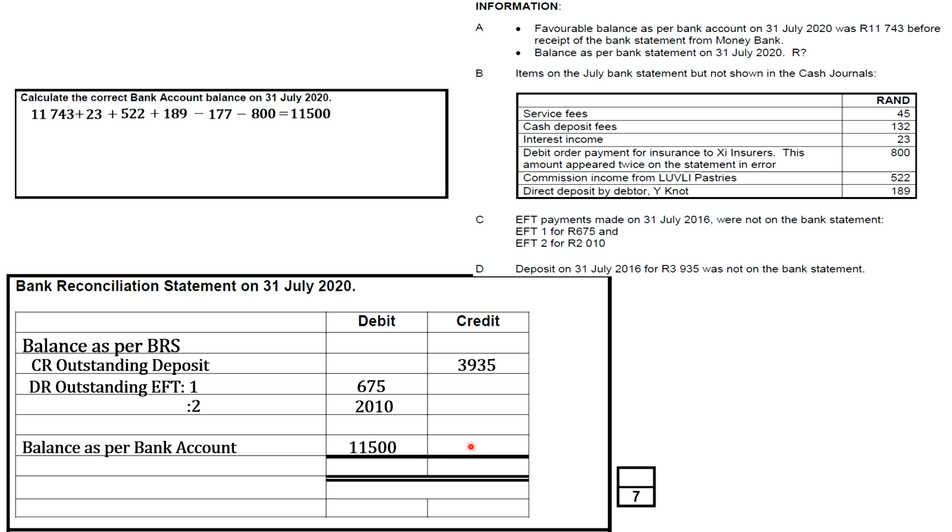That means to fix the error, we're supposed to subtract it, and we're going to subtract it on the credit side. So we're going to call it correction of error, and we're going to say credit it, because at first it was supposed to go to the debit side, but now we recorded it twice. So we need to subtract that one that we recorded twice. So we're going to say credit correction of error and put the 800 on the credit side in order to subtract it. Now we've successfully completed our bank reconciliation statement.